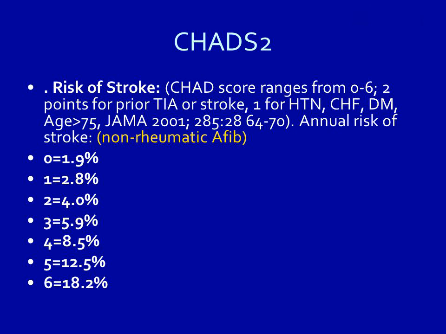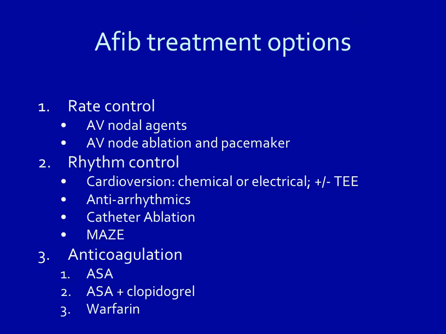Annual risk of stroke, non-rheumatic AFib: 0 equals 1.9%. 1 equals 2.8%. 2 equals 4.0%. 3 equals 5.9%. 4 equals 8.5%. 5 equals 12.5%. 6 equals 18.2%.